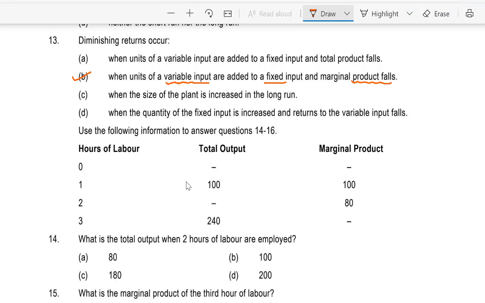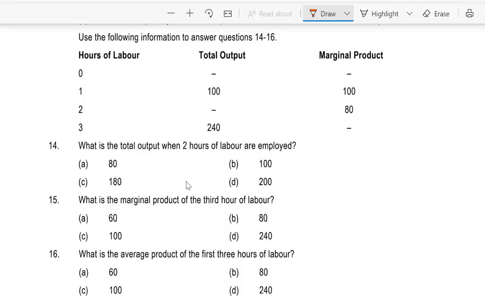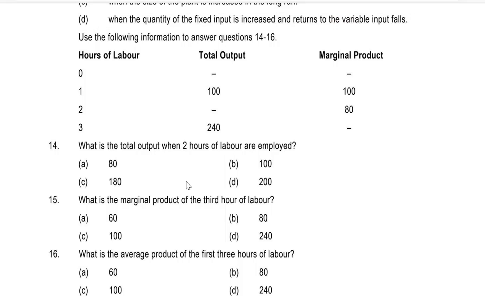Now see the data. Hours of labor 0, 1, 2, 3. Total output, marginal product. Question 14. What is the total output when 2 hours of labor is employed? A. 80, B. 100, C. 180, D. 200.